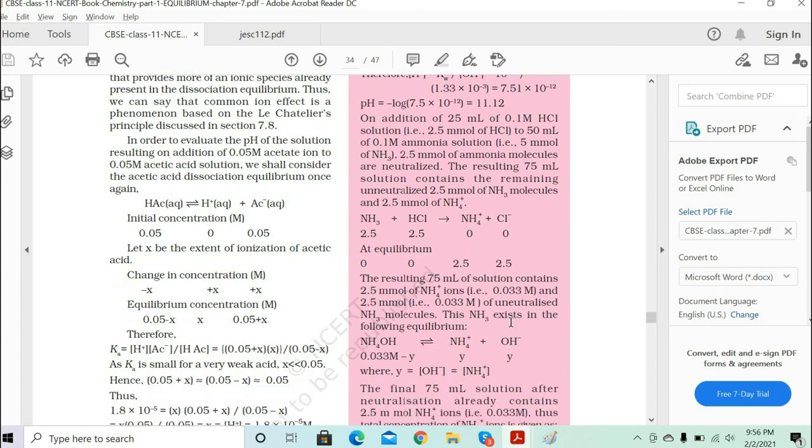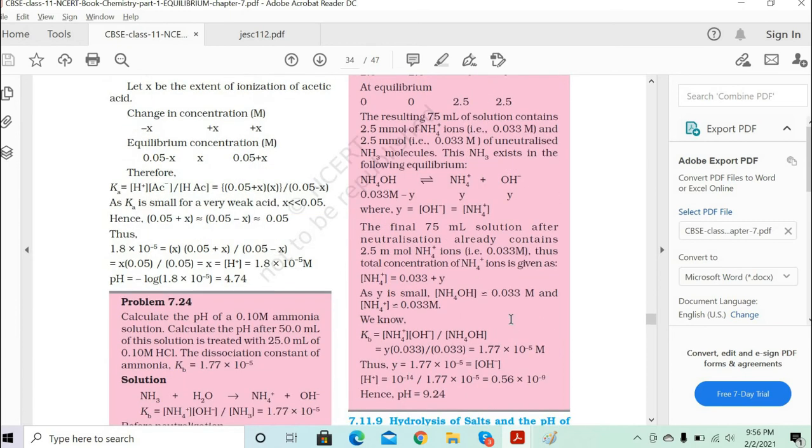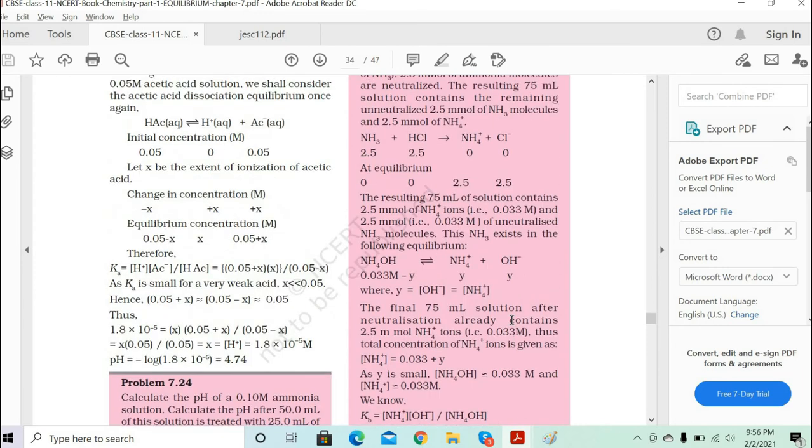Okay. Now, what he is asking is, the resulting 75 ml solution contains the 2.5 moles of ammonia. Wait, where did he get the 0.0033? Where did he get the 0.033 molar solution?